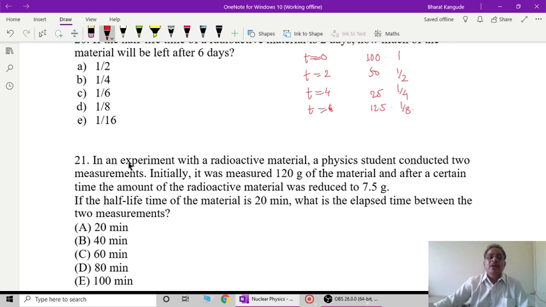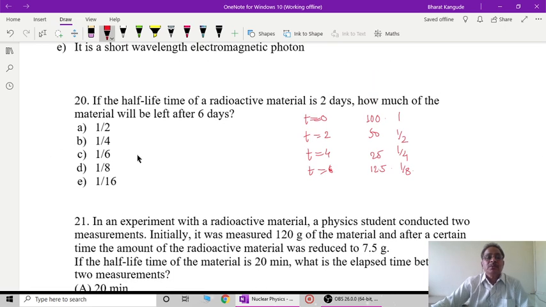So here the question was how much material will be left. The disintegrated amount will be different and the left amount will be different, and after 6 days the amount of material remaining will be as we have shown here. It is 12.5% or 12.5 atoms of that radioactive sample will remain, and that comes to be 1 upon 8 times the original, and therefore D is the correct answer there.